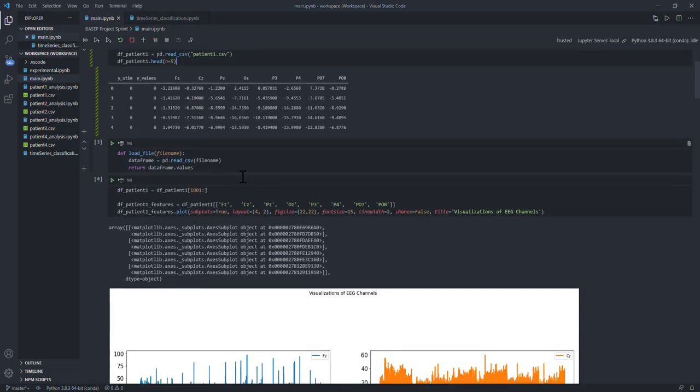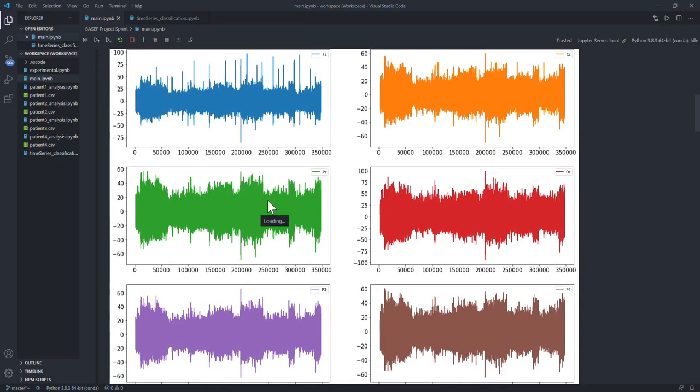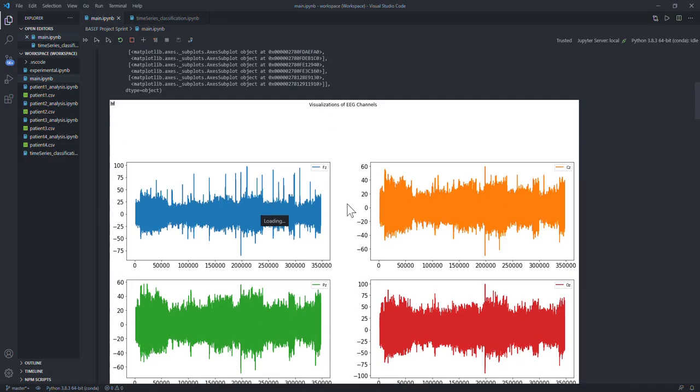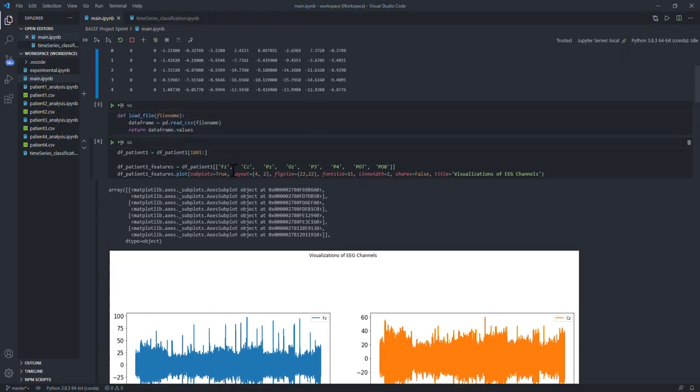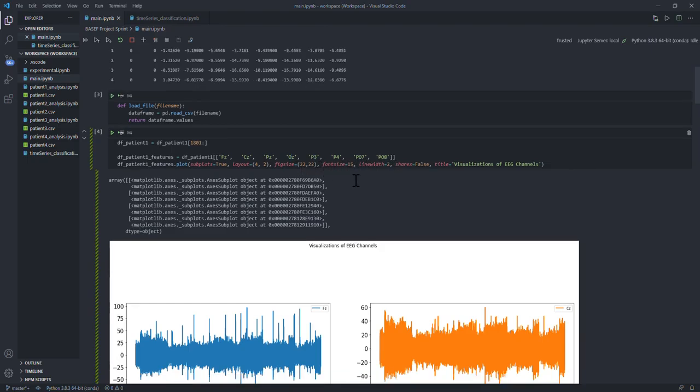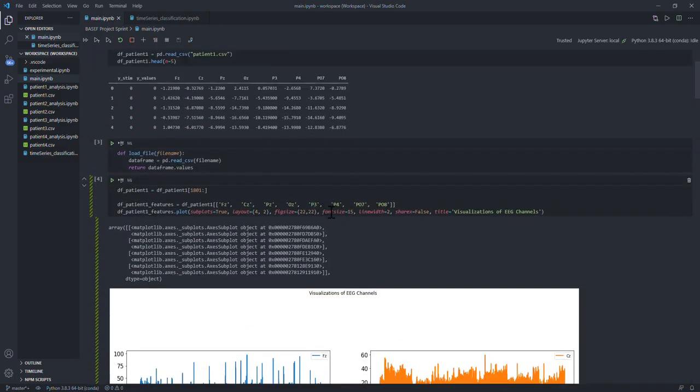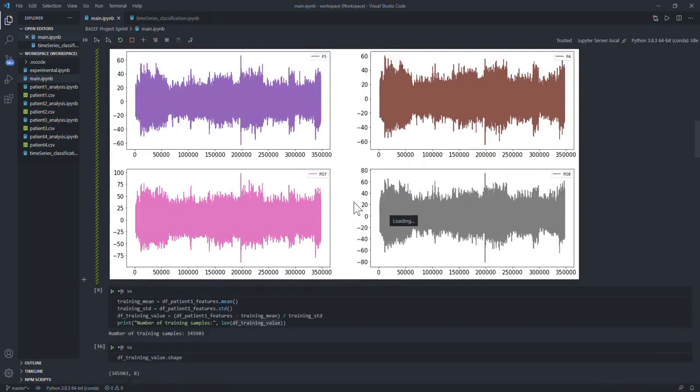Here we're just doing basic data pre-processing and visualizing the overall EEG data fed in from each of the EEG channels. There were a total of 8 EEG channels. Each of these names corresponds to one channel on a different coordinate on the surface of the brain of the patient.